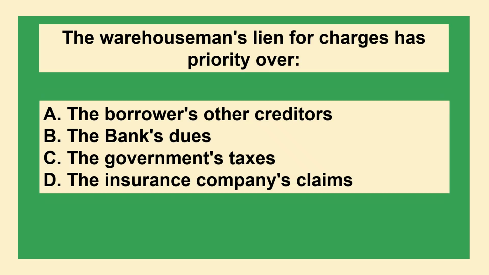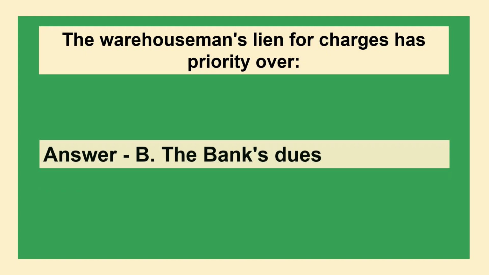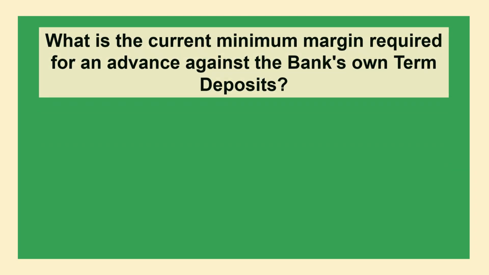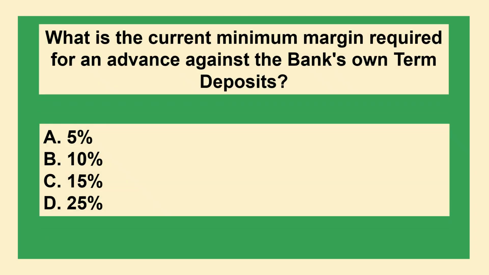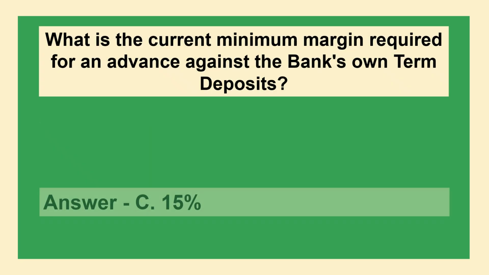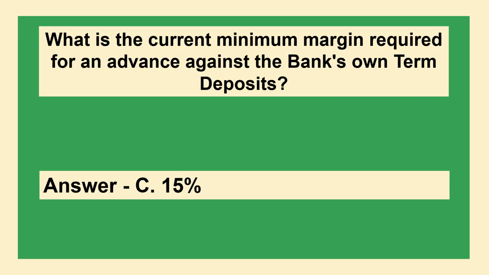The next question is, the warehouse lien for charges has priority over: option A, the borrower's other creditors; option B, the bank's dues; option C, the government's taxes; option D, the insurance company's claims. And the correct answer is option B, the bank's dues. Next question is, what is the current minimum margin required for an advance against the bank's own term deposits? Option A, 5%; option B, 10%; option C, 15%; or option D, 25%. The correct answer is option C, 15%.